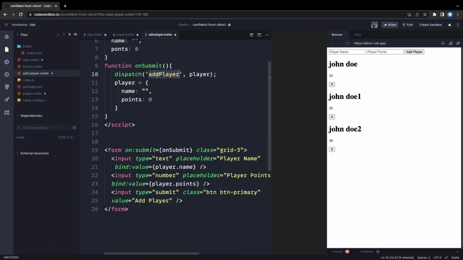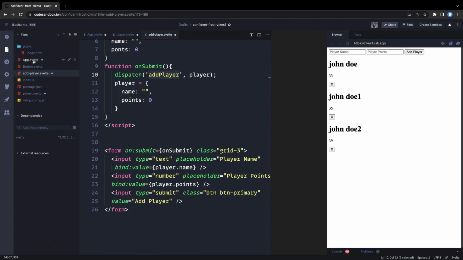This player object, we have done the two-way data binding, so whatever you are typing in these text fields will be updated, and when you submit this form, we are sending this addPlayer event to the parent component. So again we go to the App.svelte component and see how to deal with this addPlayer event. So in App.svelte, we are rendering AddPlayer, and here on addPlayer we can add this method addPlayer, and this method is already there, which is adding the player. Okay, so this is how it is working.